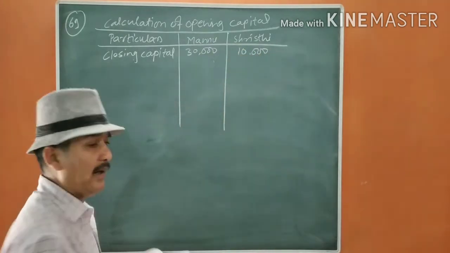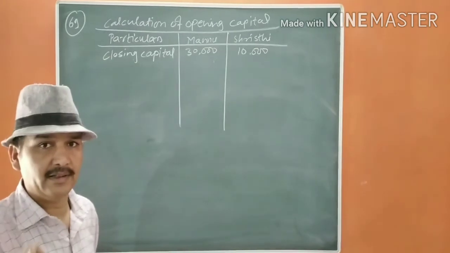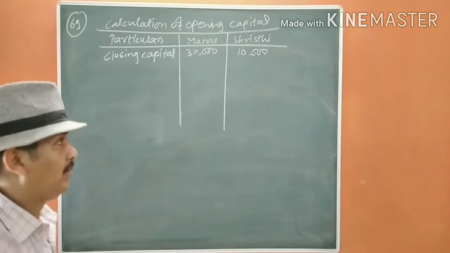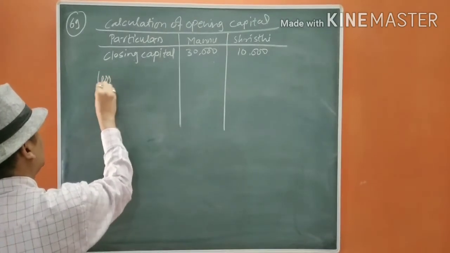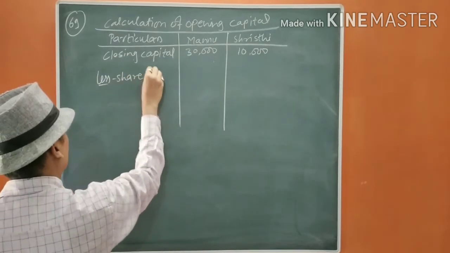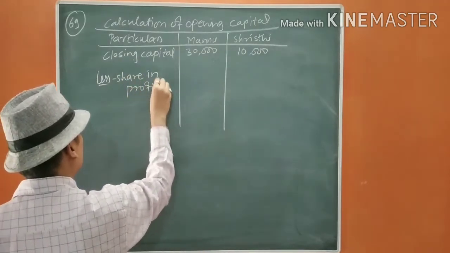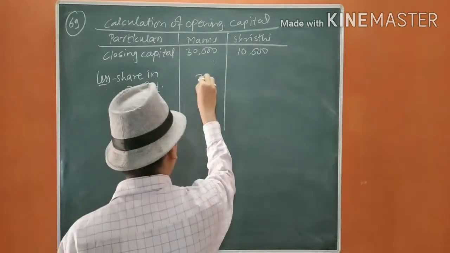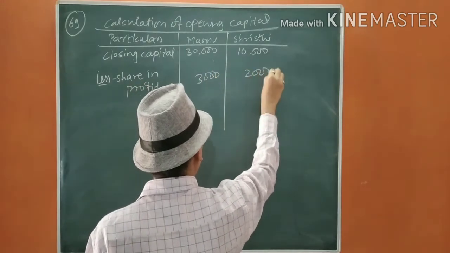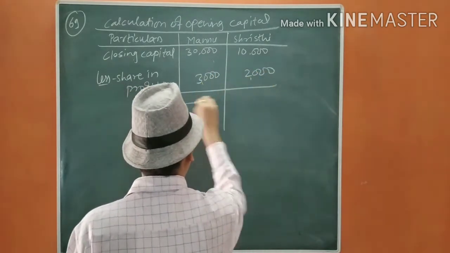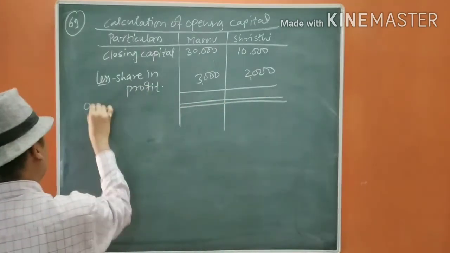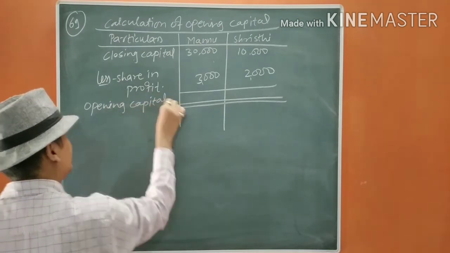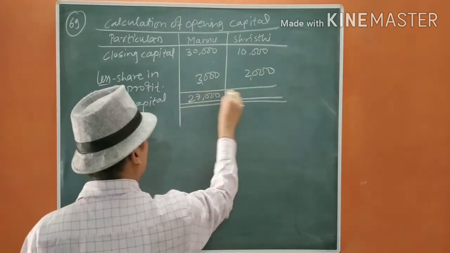We are not going to add drawings because it is stated on the asset side of the balance sheet. It should be very clearly noted. Now we are just going to deduct the shared profit, because drawings were not taken. The profit was 5,000. That means 3,000, 2,000. Opening capital is 27,000 and 8,000.